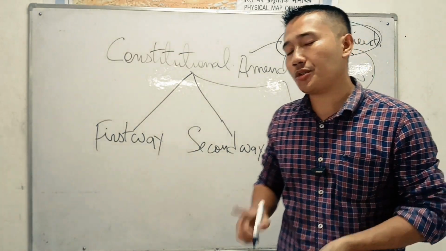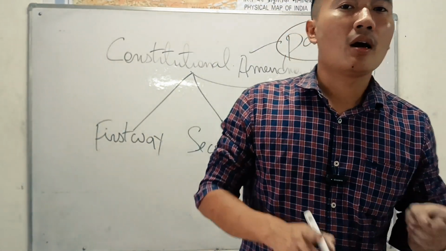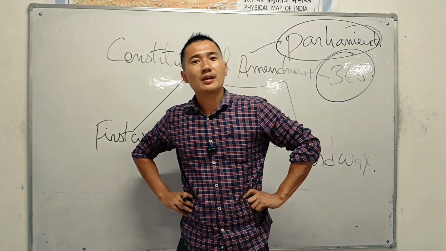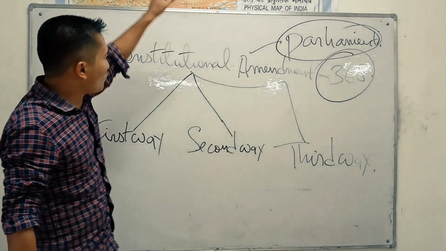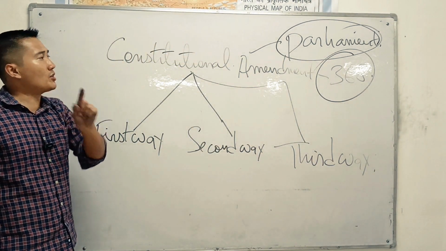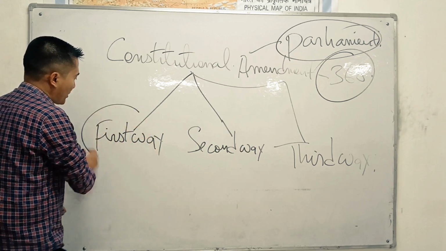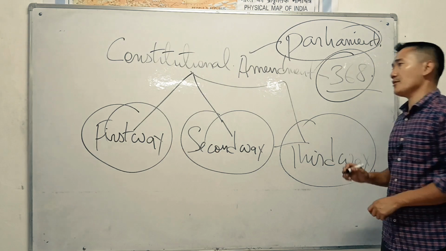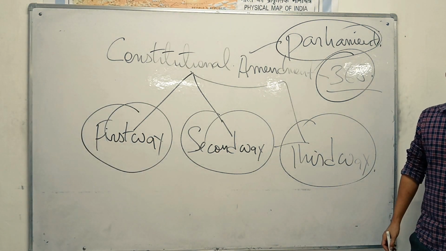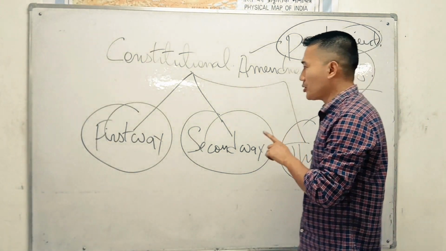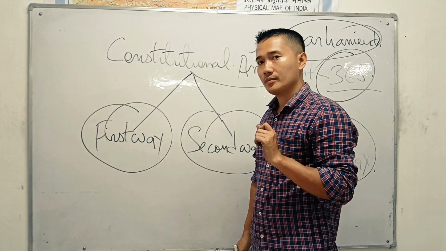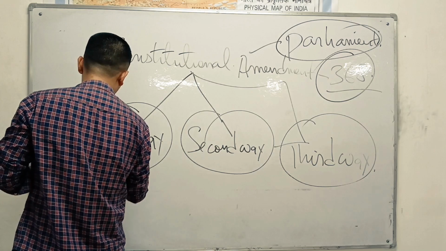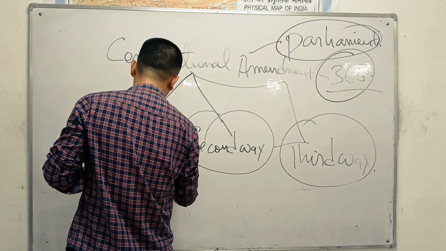Any part of the Indian constitution? Is there any part of the Indian constitution which cannot be changed? There are some, but remember, the majority of the Indian constitution can be changed by the Parliament of India in three ways. So let's see the three ways under Article 368 of the Indian Constitution. Remember, the first way to change the constitution, the easiest way, is the simple majority.